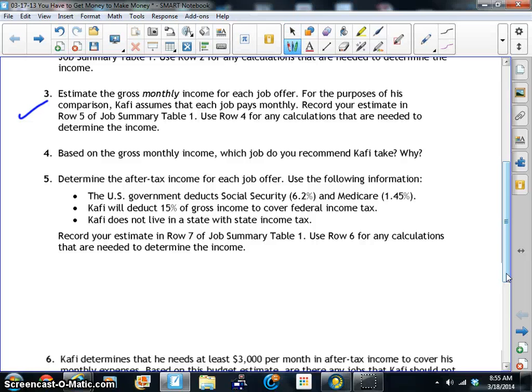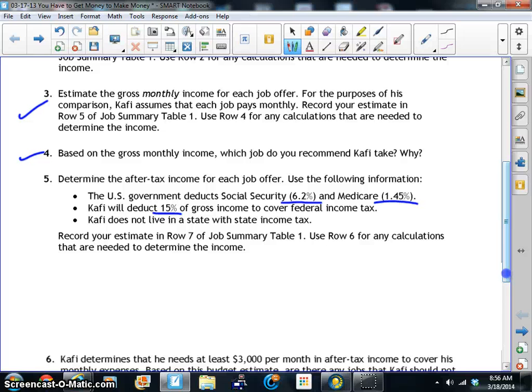Now we're determining after-tax income. So basically, this is the stuff that we're deducting. We're deducting this because only a couple of things are certain in this lifetime, and that's death and taxes. So we can read this: the U.S. government deducts Social Security, which is 6.2%, and Medicare, which is 1.45%, and just to be on the safe side, Caffey will deduct 15% of his gross income to cover federal income tax. So he's covering himself on all those ends.